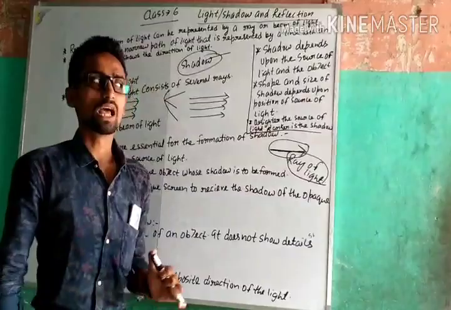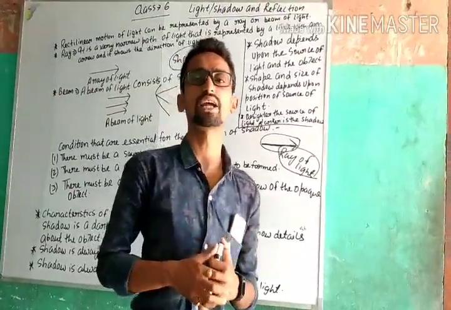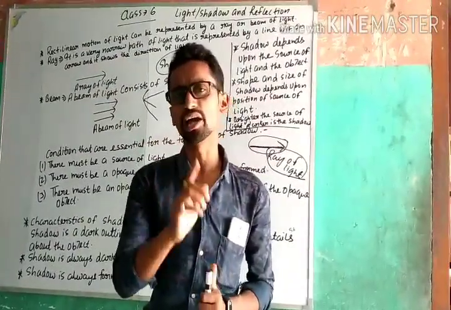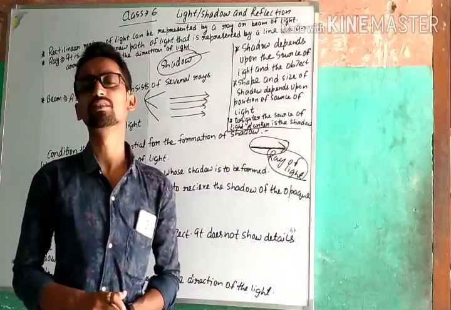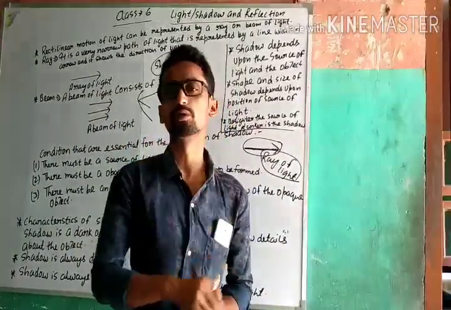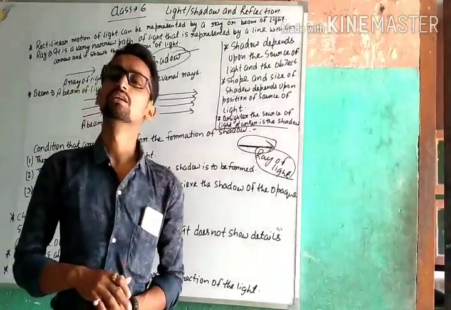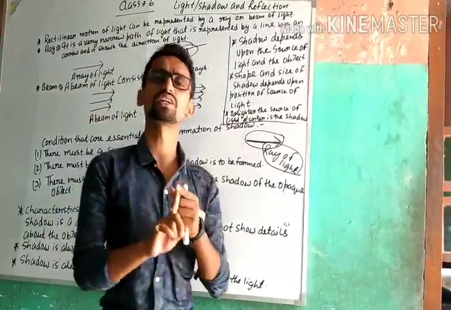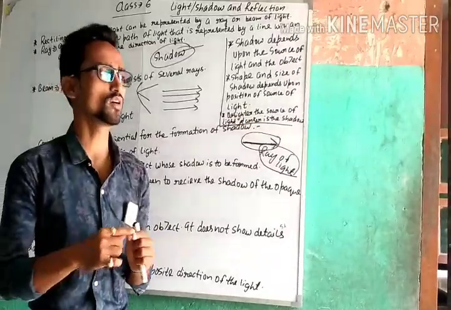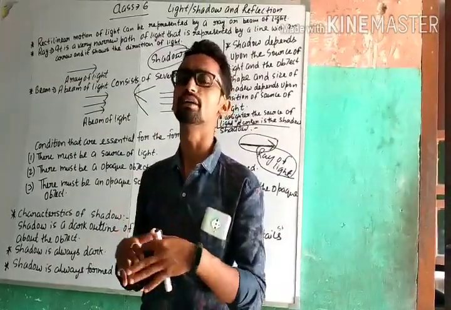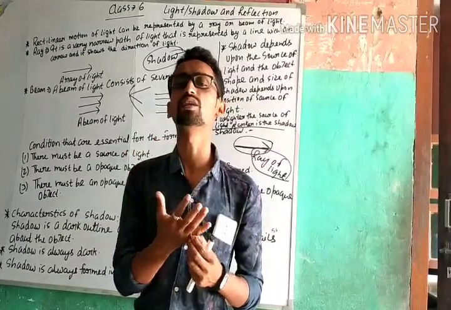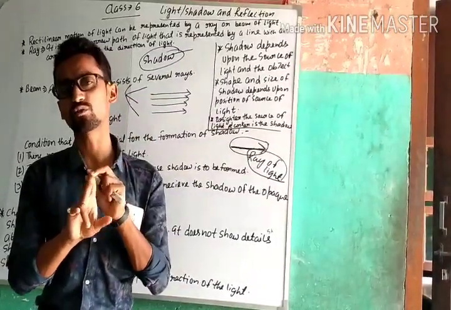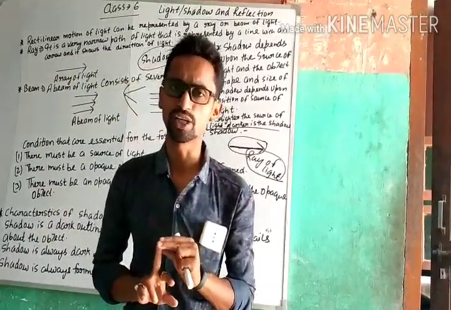Now, shadow and its conditions. What are the conditions when a shadow is formed? The first condition is there must be a source of light. If there is a source of light, then a shadow can be formed. If there is no source of light, there is no formation of shadow. And there must also be an opaque object. So the two major points are there must be a source of light and there must be an opaque object.